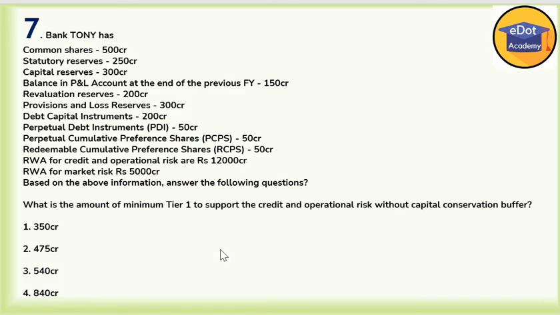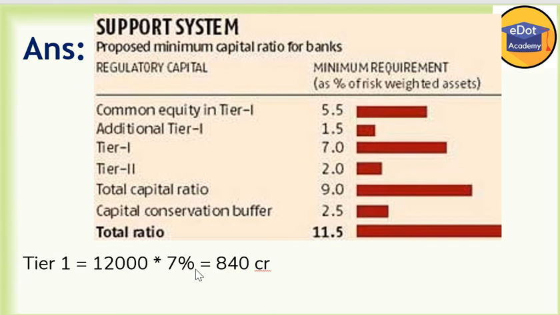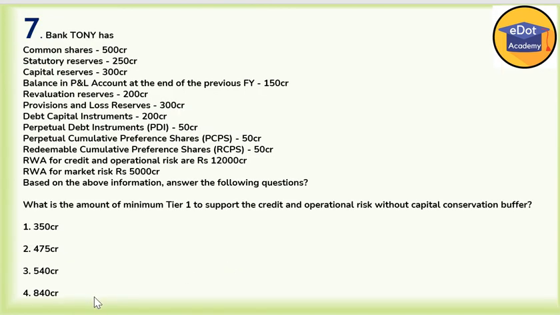Now question number 7. What is the amount of minimum tier 1 capital to support credit operation risk without capital conservation buffer? They are asking only for tier 1, so tier 1 here is only 7%, that is 5.5 plus 1.5. So 12,000 into 7%, which is 840 crore. So option 4 is correct here.